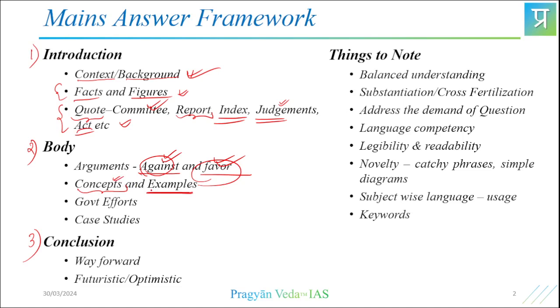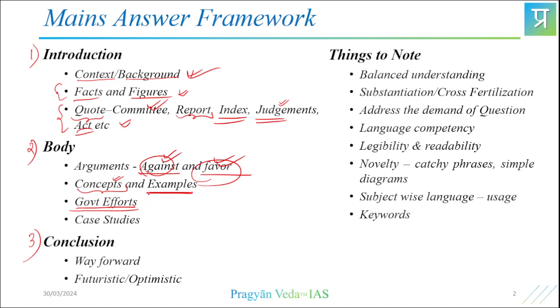There will be examples, because when you give a pointer in a particular line of thought, you need to substantiate it with examples. When you do that, it gives a very powerful explanation of your arguments. Then various government efforts in these directions. Be it any issue, things are not as new as you think.